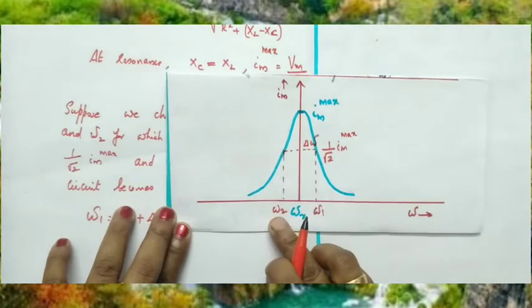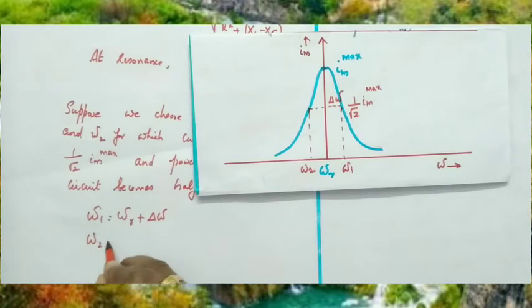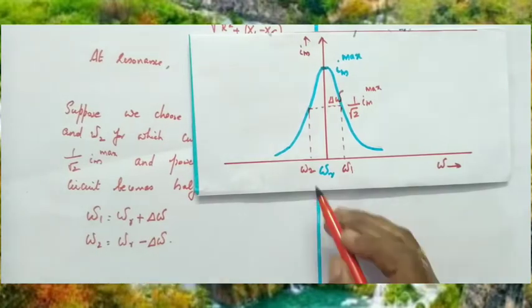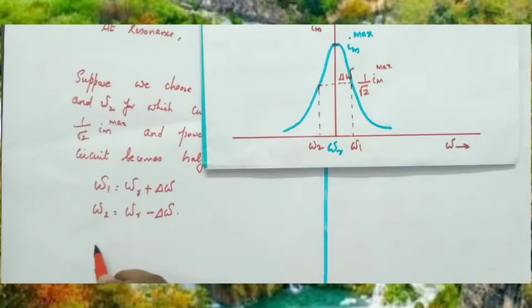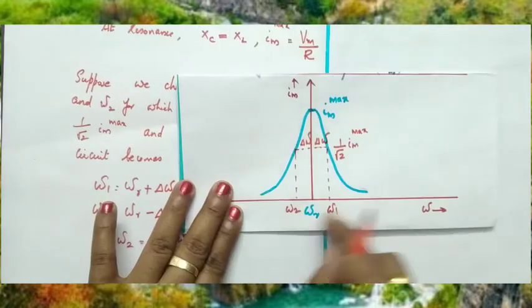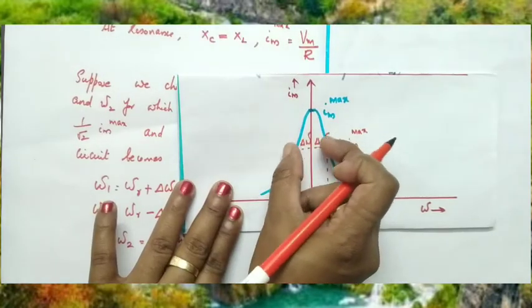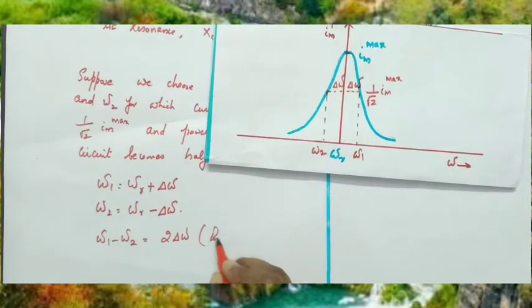Similarly, omega 2 is less than omega R. Hence, omega 2 can be written as omega R minus delta omega. Clear? So omega 1 is omega R plus delta omega and omega 2 is omega R minus delta omega. What is omega 1 minus omega 2? Omega 1 minus omega 2 is 2 delta omega, higher frequency minus lower frequency, and this 2 delta omega is called bandwidth.